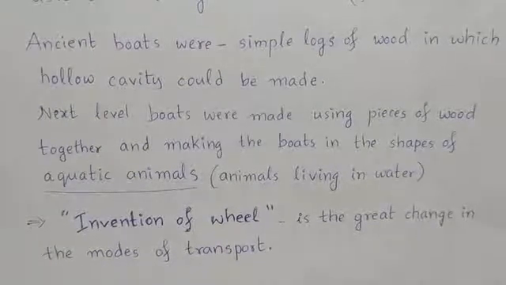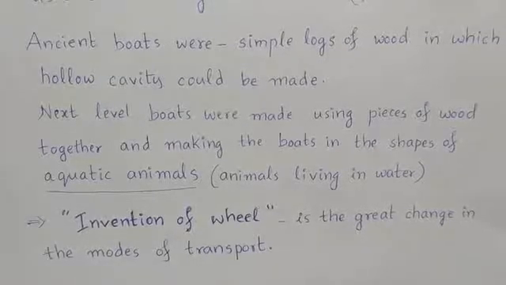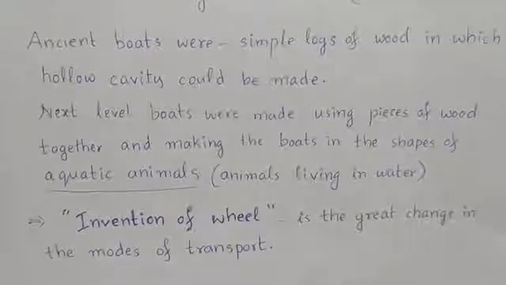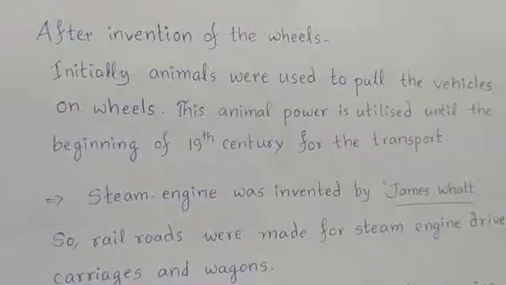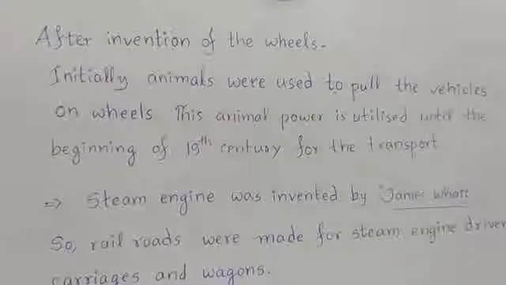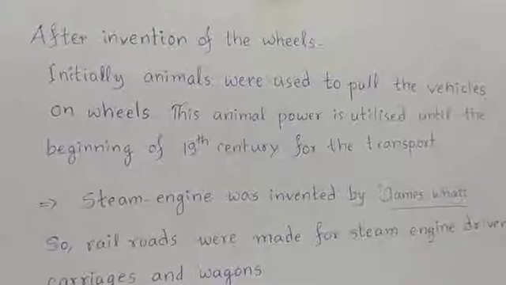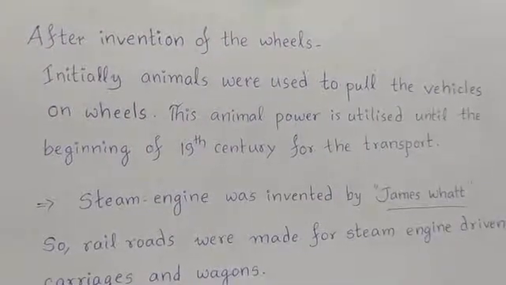So civilizations also could change. So the invention of the wheel is the great change in the modes of transport. After the invention of the wheels, initially animals were used to pull the vehicles which were running on the wheels.